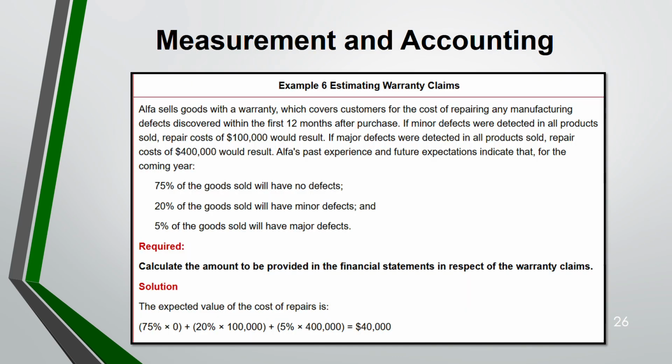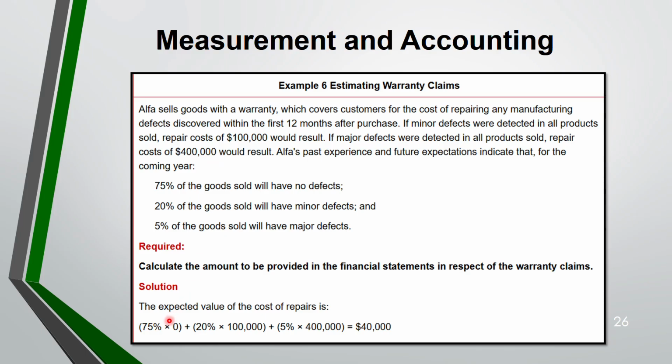Now, example 6, estimating the warranty claims. Provision is an area where you can be asked discussion questions as well as numerical questions, so you should be able to calculate. It is based on their past experience. 75% of the goods will be sold with no defect, 20% sold with minor defect, 5% sold with major defect. And the amounts they have given: if it's a minor defect, repair cost is 100,000. If it's a major defect, repair cost is 400,000. They have not given any cost with no defect.